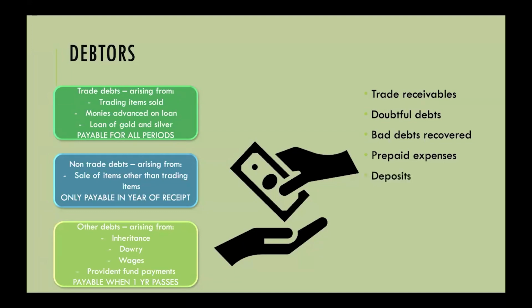And then we have deposits, and deposits are quite an interesting one, where sometimes you have a deposit that you are putting towards the total cost of an item. Again, similar to prepaid expenses, if you put a deposit on your vehicle and you're going to be paying for it over a period of time, in that instance, that has now come out of your ownership, and that will now be for the purposes of the seller. But then you have a refundable deposit, where a deposit is given and the understanding is it's going to be returned to you, for example, a rental deposit or an electricity deposit, etc.